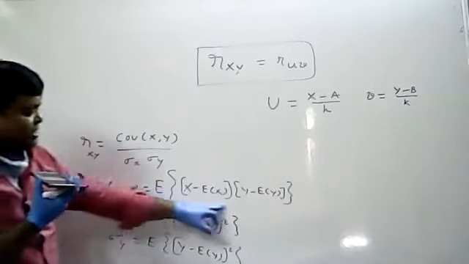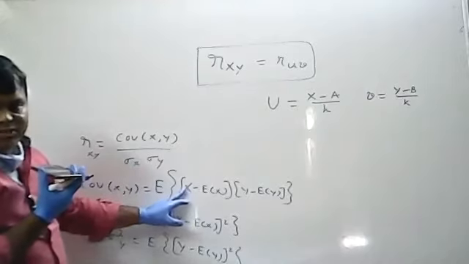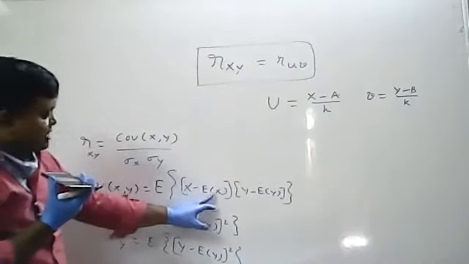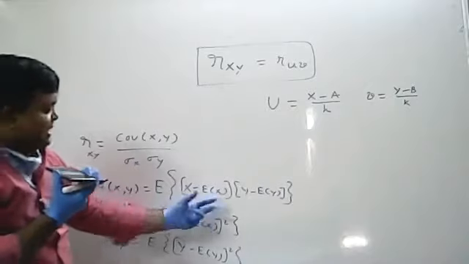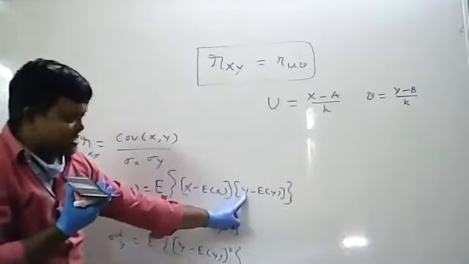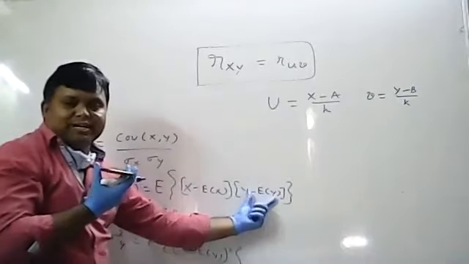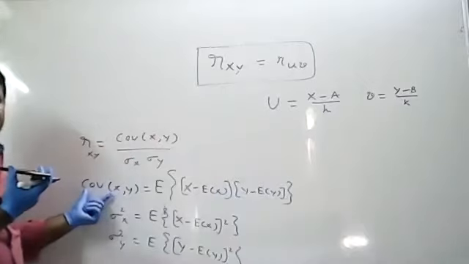Now observe the covariance of xy formula. What is required? First, x value is required. Next, expectation of x is required. Next, x minus expectation of x is required. Similarly, y is required, expectation of y is required, and y minus expectation of y is required. Then only you can calculate covariance of xy.